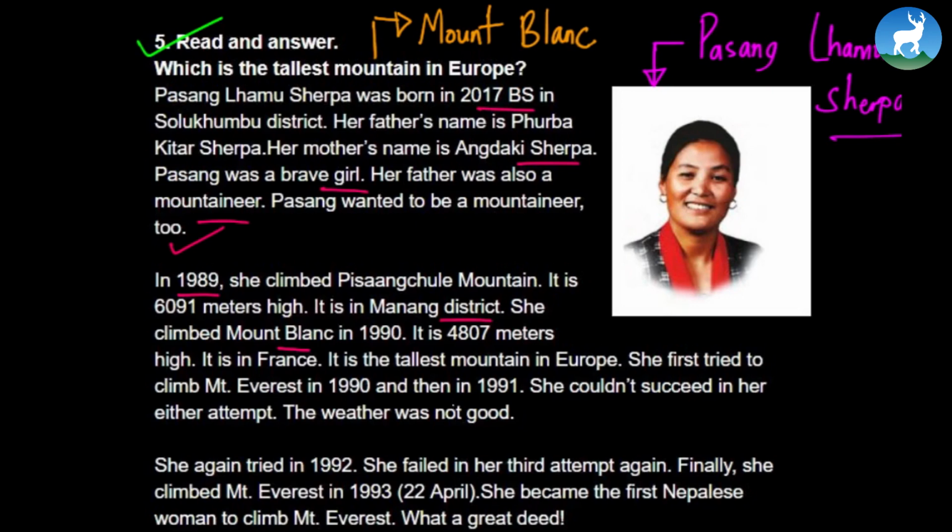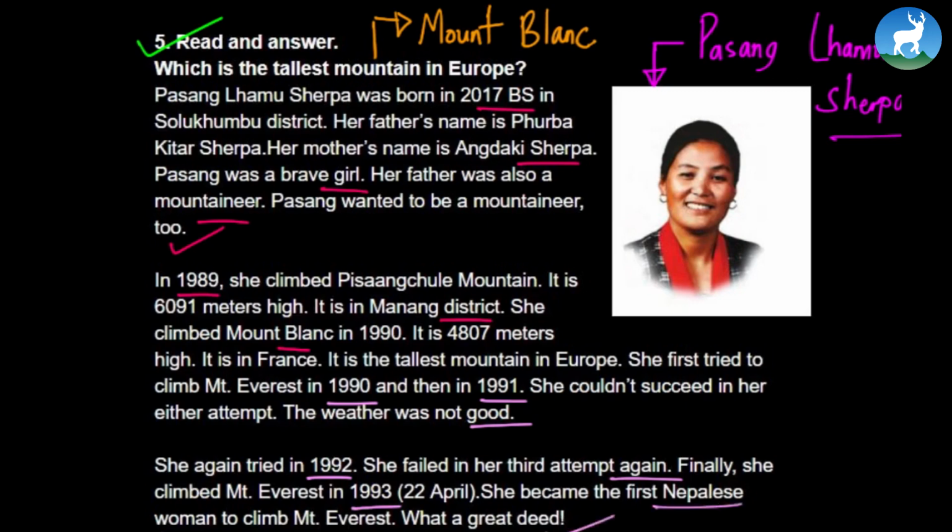She first tried to climb Mount Everest in 1990. Then in 1991, she couldn't succeed in her second attempt. The weather was not good. She again tried in 1992. She failed in her third attempt again. Finally, she climbed Mount Everest in 1993, 22nd April. She became the first Nepalese woman to climb Mount Everest.